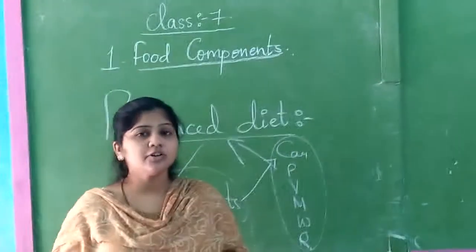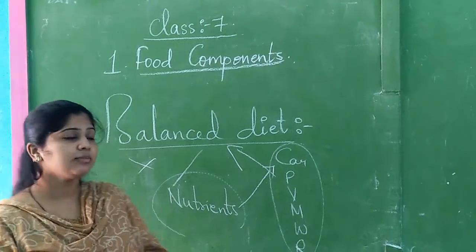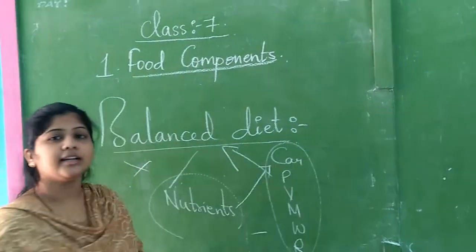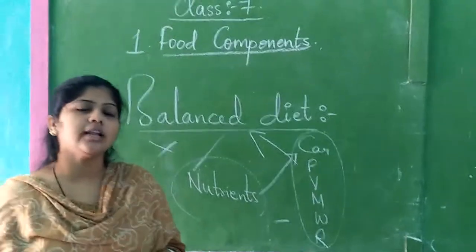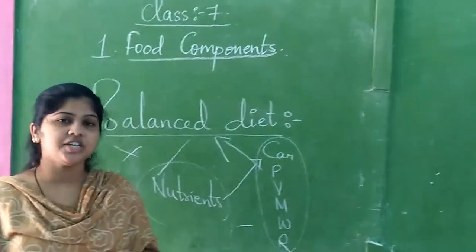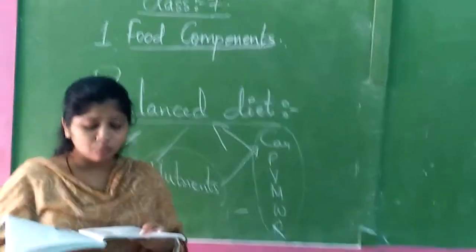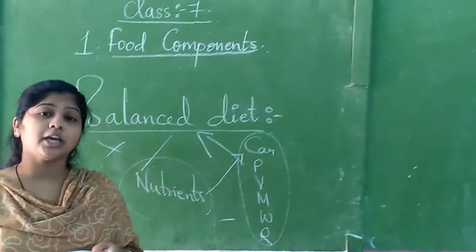Avoid junk food. Junk foods means what? Junk foods means what, Nana? Which you find in the streets. Okay? Like what? Pizza, sandwiches, burgers. What will happen if you eat more of this? You will have some stomach problems. Stomach ache will come for you.